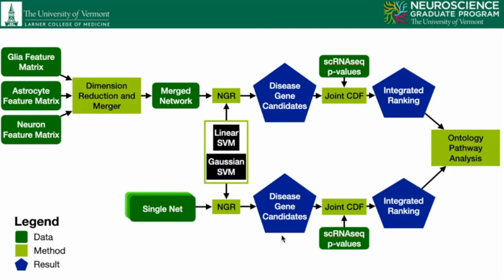gene candidates. Linear SVM is standard for NGR, but we believed that for this multi-network approach, a nonlinear method might perform better, so we chose to use a Gaussian SVM. Finally, the functional scores were integrated with the single-cell RNA-seq p-values, and pathway analysis was performed.